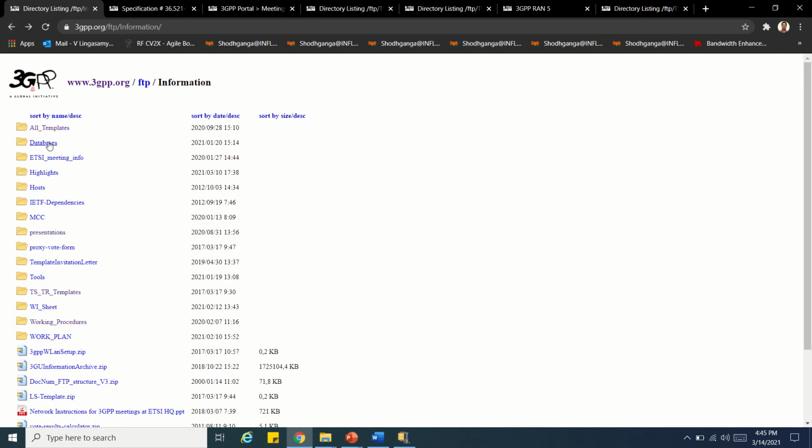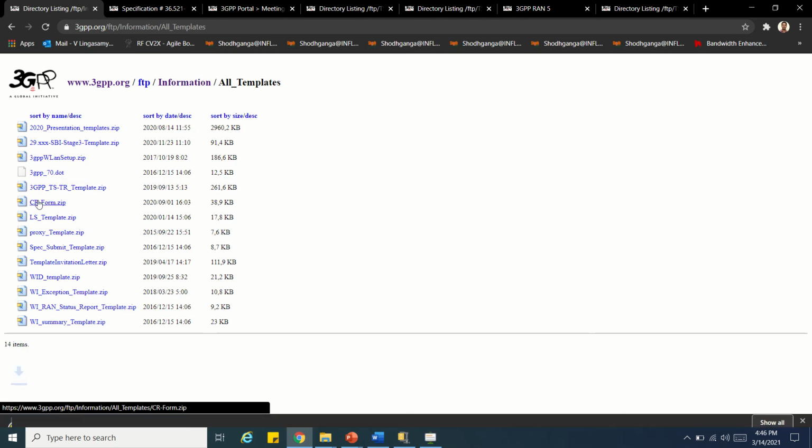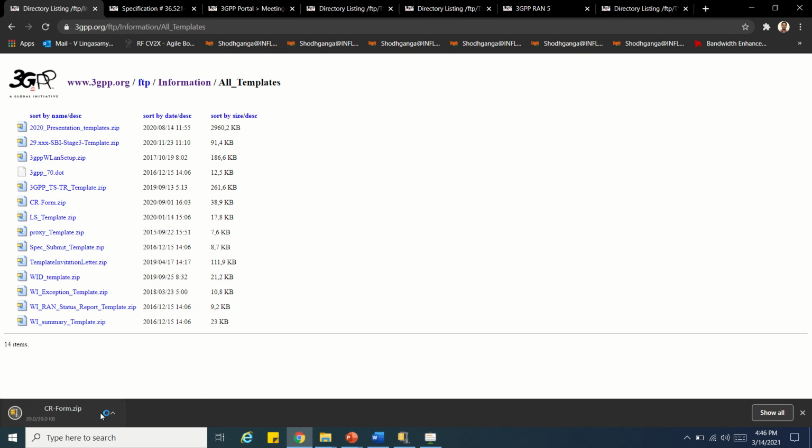Under all templates you can see the CR form. If we click on it, you will get the change request template. Apart from that, there are work item exception template, work item RAN status template, and work item summary template. All templates are available.